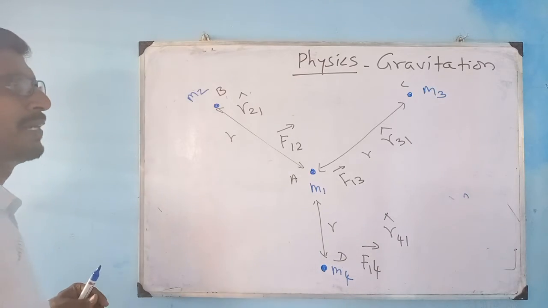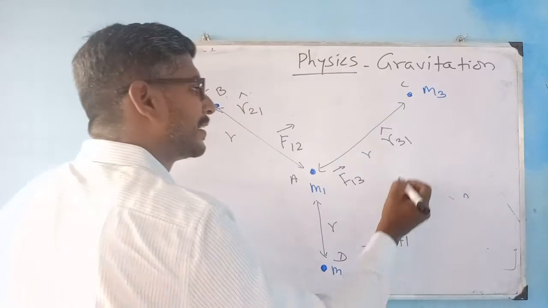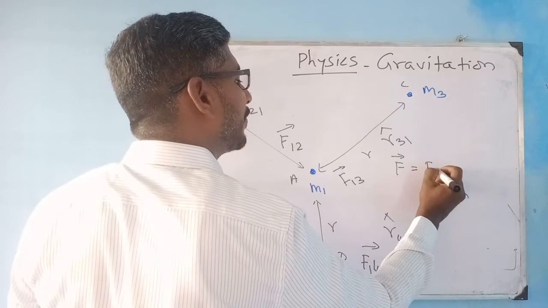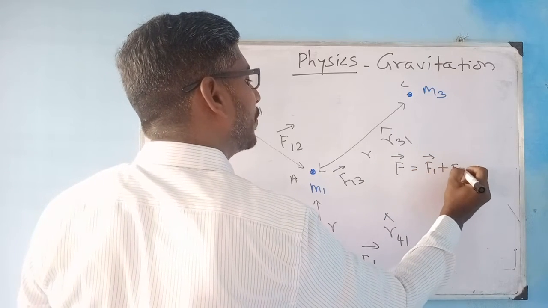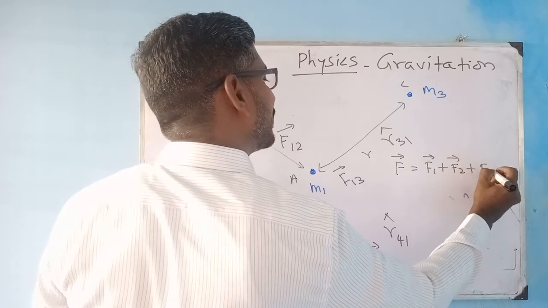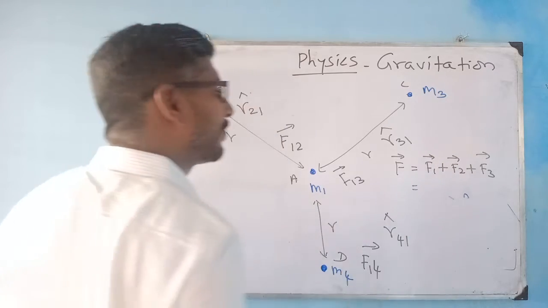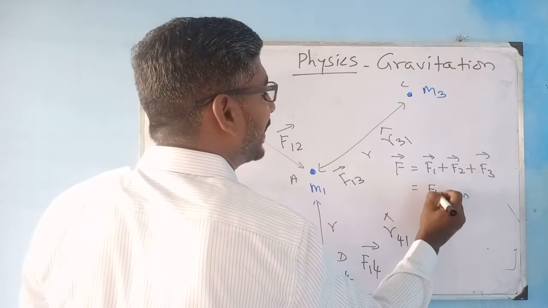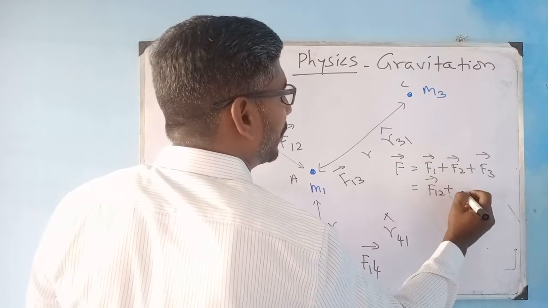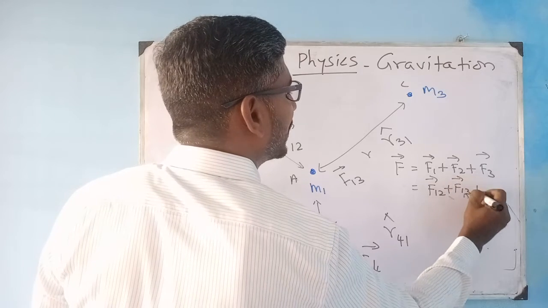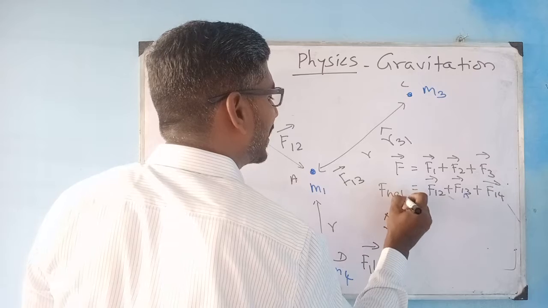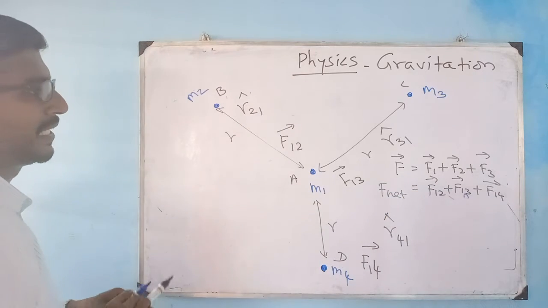Now I want to find my net resultant force. The net resultant force F vector is equal to F1 vector plus F2 vector plus F3 vector. So what is my F1 vector? F1 vector is F12 vector plus F13 vector plus F14 vector. So to calculate my net force, I am writing the formula for each.